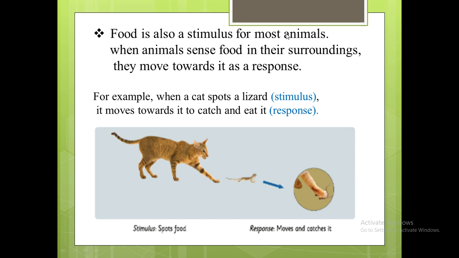Food is also a stimulus for most animals. When animals sense food in their surroundings, they move towards it as a response. So, for example, when a cat spots a lizard, it moves towards it, catches and eats it. So food also acts as a stimulus, because when a cat is seeing a lizard, it is the stimulus. Once it saw the lizard, immediately it goes and catches the lizard. It is the response. Now we can have a video which will help you clearly understand sensitivity, stimulus and response.